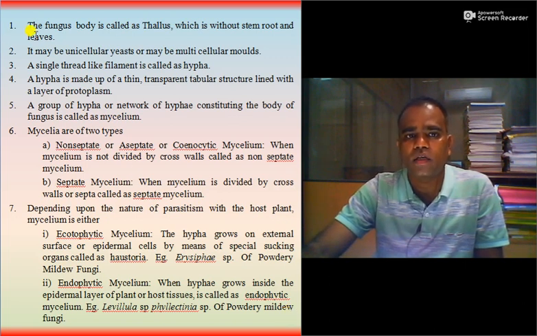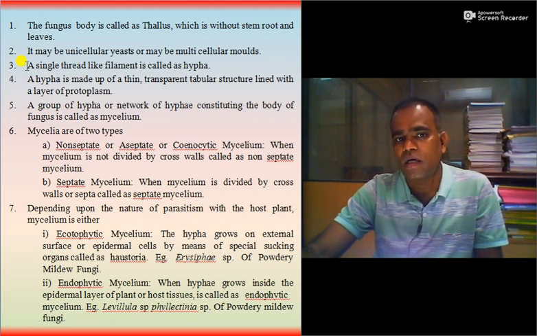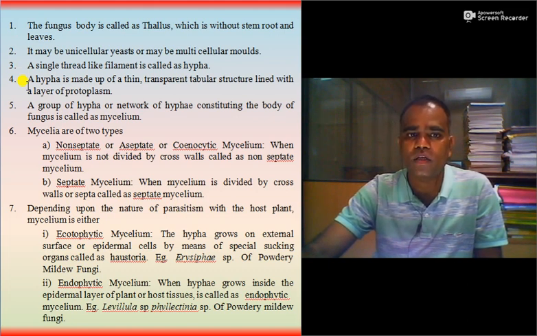The fungus body is called as thallus, and which is without stem, root and leaves. It may be unicellular yeast or may be multicellular molds. A single thread-like filament of the fungi is called as hypha. A hypha is made up of thin, transparent, tubular structure lined with a layer of protoplasm. A group of hypha or network of hypha consisting the body of fungus is called as mycelium.